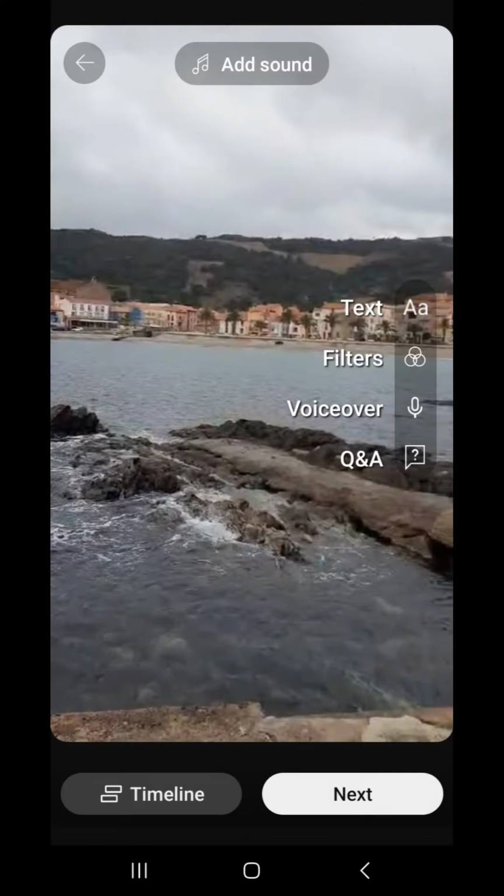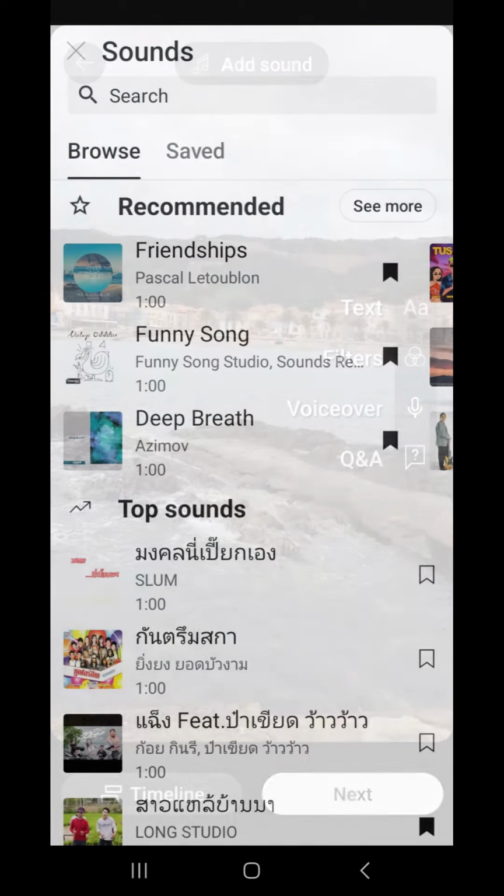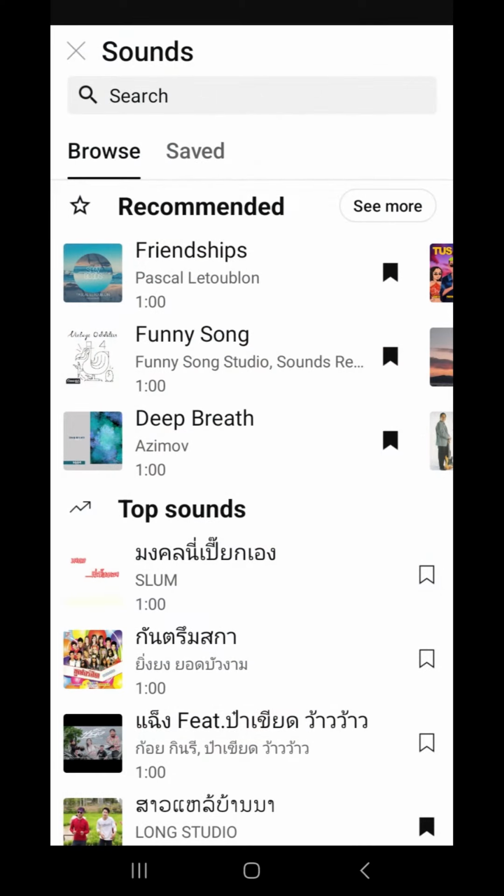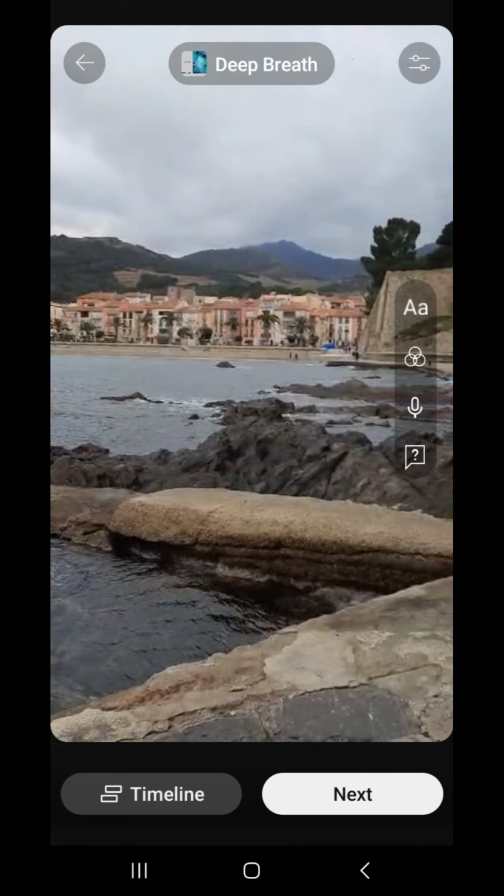Here we see a few options. Click Add Sound at the top. Click on the icon pick for the sound you want to hear. Click the right box to save. Click the blue arrow to choose. Your song is at the top.